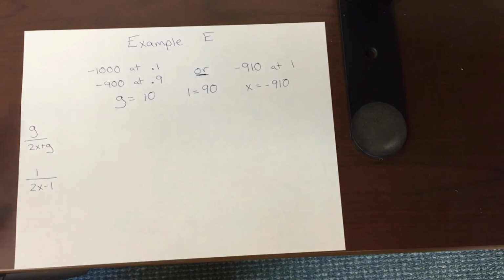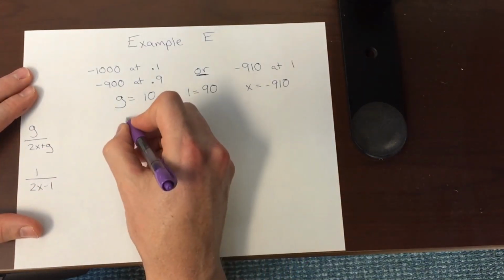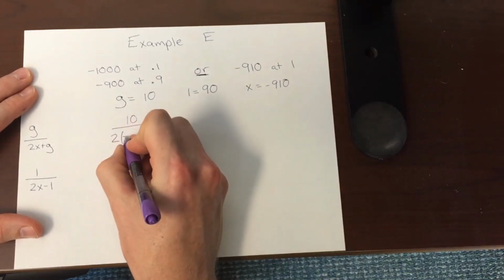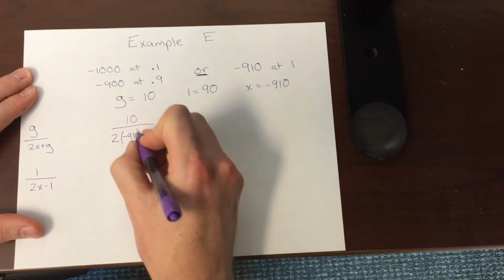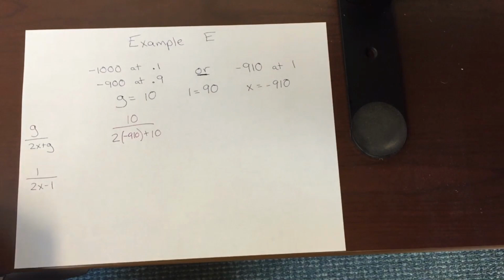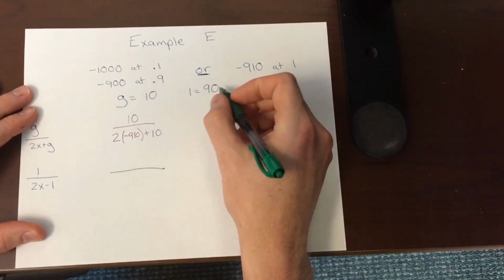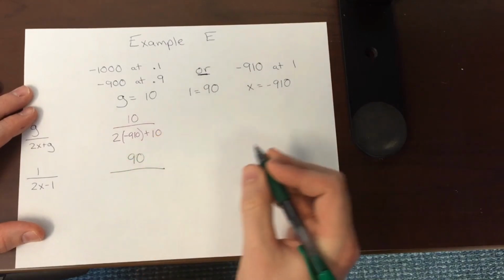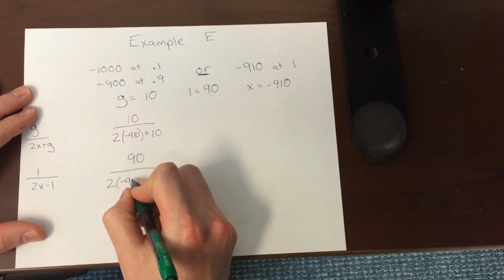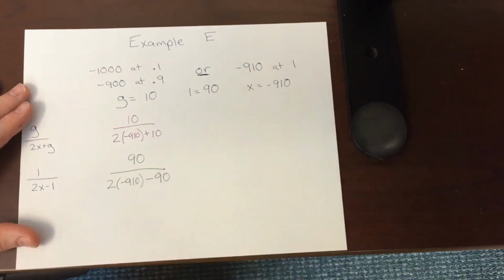Right? So then we can plug into our salience functions here. We can say 10 over 2 times the reference point of negative 910, plus 10, our gain. Or we can look at the loss salience function and say, okay, what's the loss? 90, over 2 times, what's our x? Negative 910, minus our loss of 90.